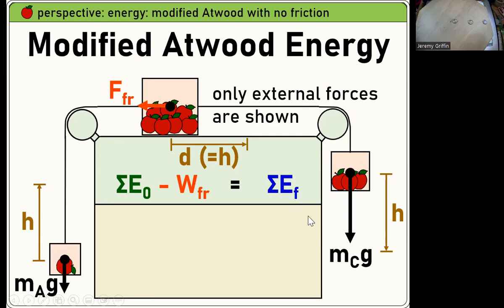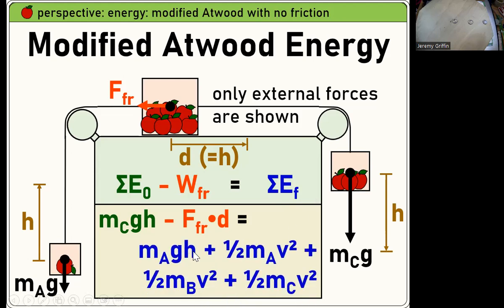So conservation of energy. Now the supply of energy is the large block can fall. That's the impetus for this thing to move. So that's what's in green right there, the potential energy. This frictional force is going to zap some energy out of that system, so I'll do minus force times distance. You could get more granular with that, coefficient of friction and so on. And what's left over is going to go to 4 places. It has to lift the small block, and it also has to give each of these blocks a speed. So potential energy plus 3 kinetic energies, just like that. And then if you know some numbers, you can make some substitutions and solve for stuff. That's the big picture of how you'd solve that.